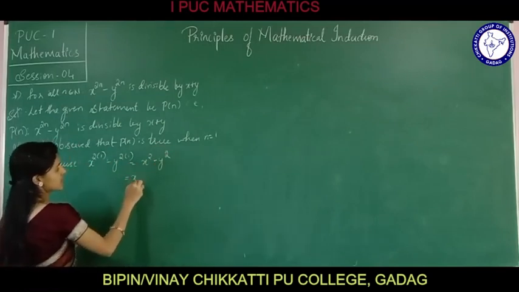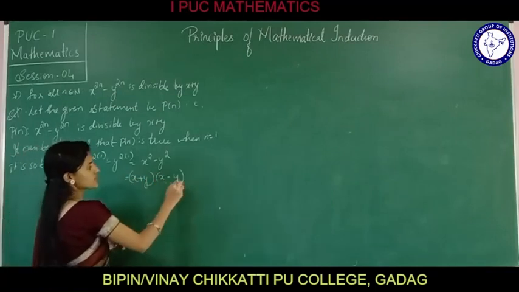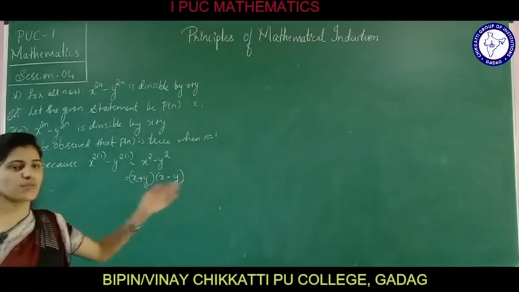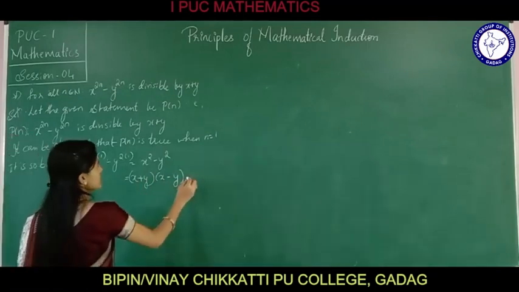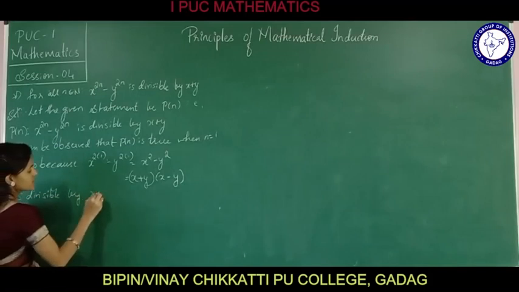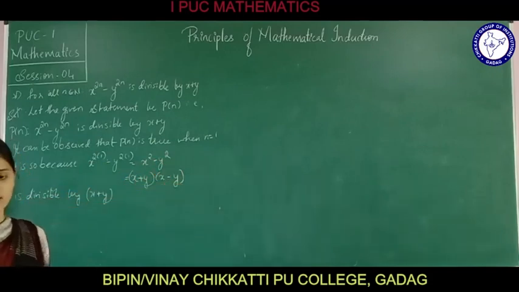This can be written as x plus y into x minus y, right? This is divisible by x plus y. That is why we said that p of n is true when n is equal to 1, is divisible by x plus y.